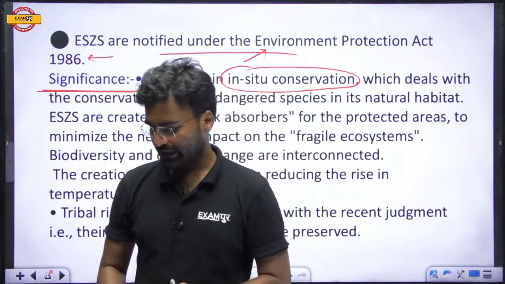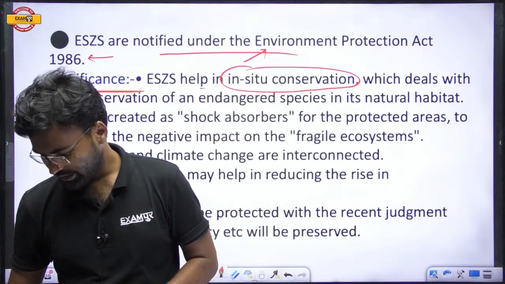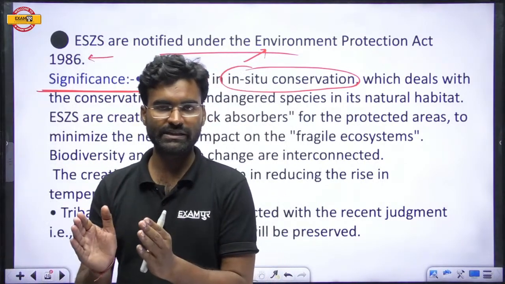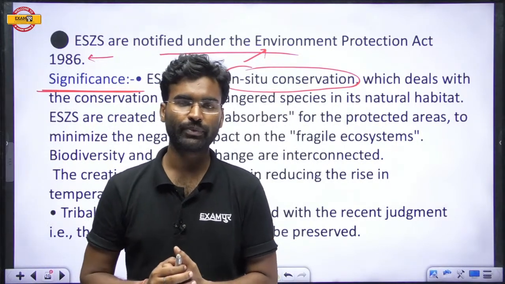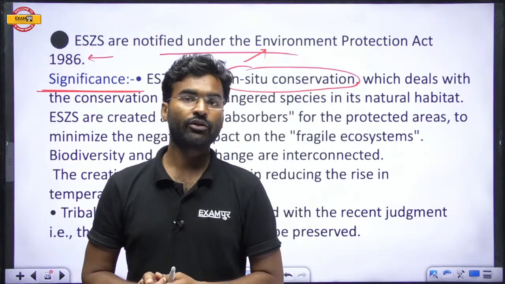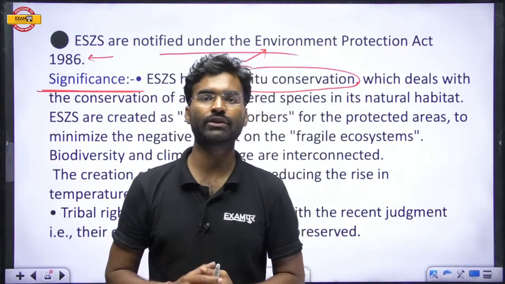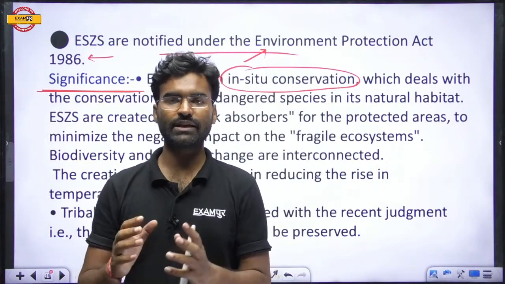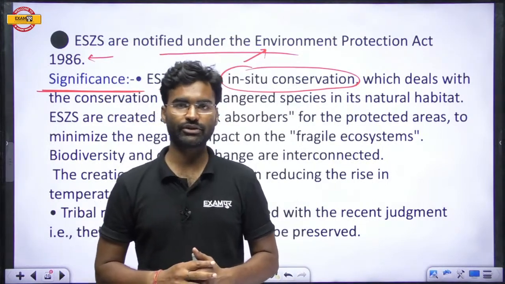The in situ conservation method is the protection of any particular species in their natural habitat. If you protect any particular species in their natural habitat, then such type of protection is called in situ conservation. If you protect any species away from their native region or original habitat, then such a method of conservation is known as the ex situ conservation method.